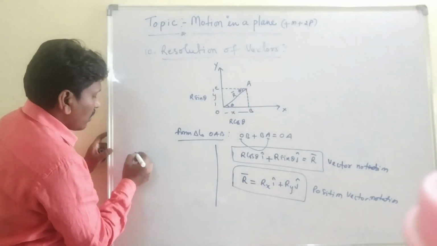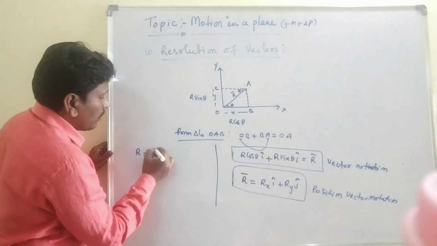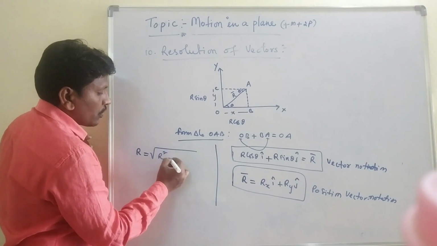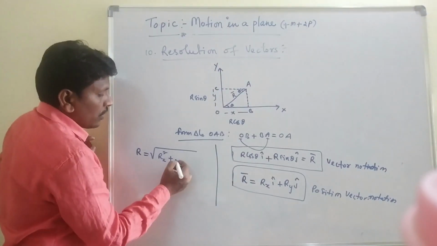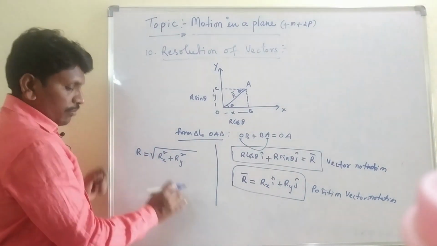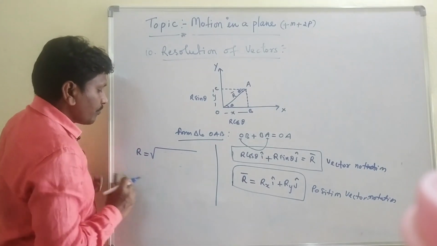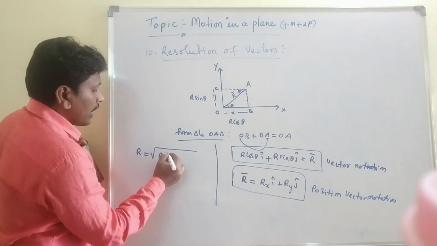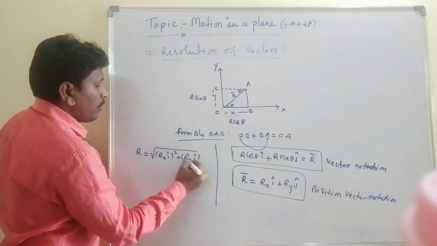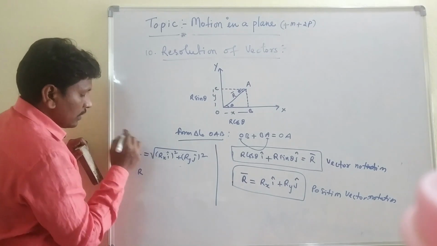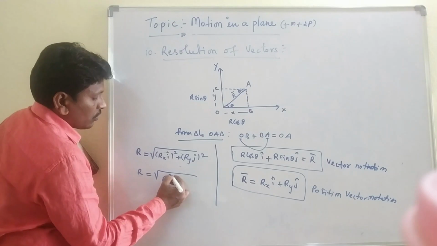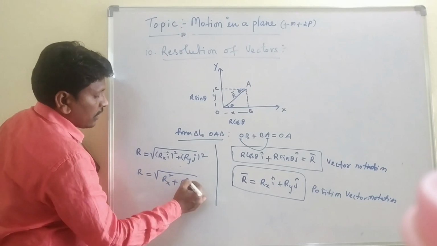The magnitude of the resolution vector r is the square root of rx i cap whole square plus ry j cap whole square, which we can write as rx whole square plus ry whole square.